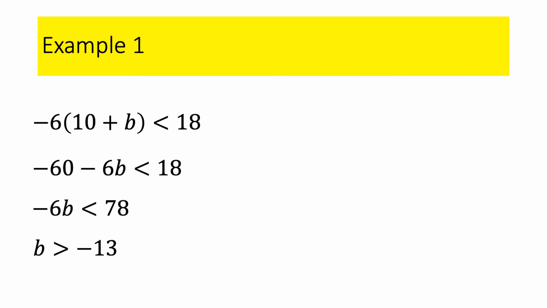All right, to graph this, it will be a multiple choice quiz as well. So the graphs are, you're just going to choose which graph is correct. For this particular one, I'm going to read it from variable to number. So this time I am going from left to right. So it says b is bigger than negative 13. So it should be an open circle, right? Open circle on negative 13. And all the answers are bigger than negative 13.